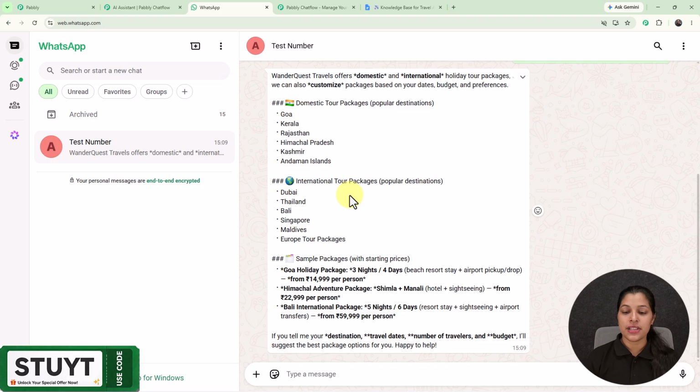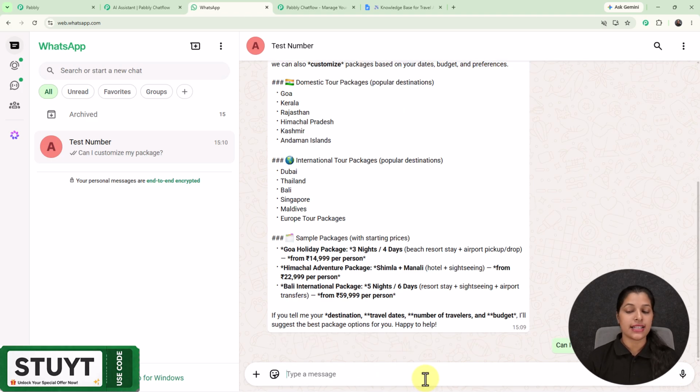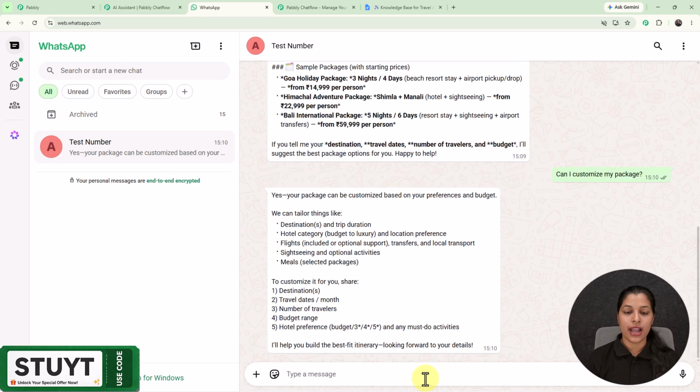Now let's enter one more random question to check whether we get the answer to that question or not. So here I'm going to enter this question, that is, can I customize my package? And here you can see that according to my question, my AI assistant is providing me the answer, that is, yes. Your package can be customized based on your preference and budget. And right here you can see that I'm getting the answers to all my random questions.